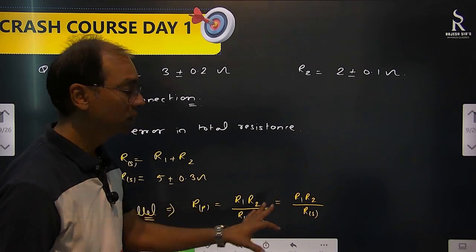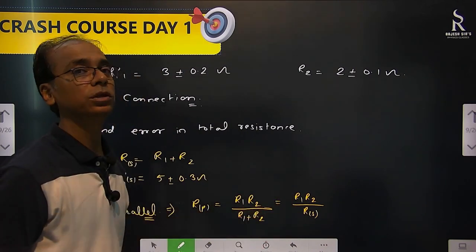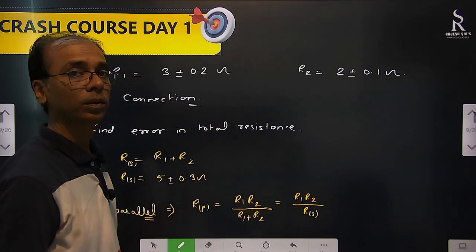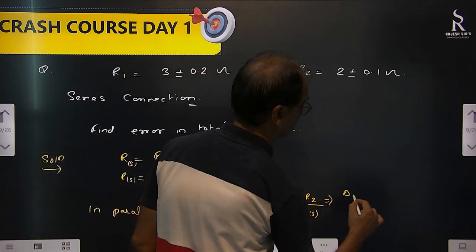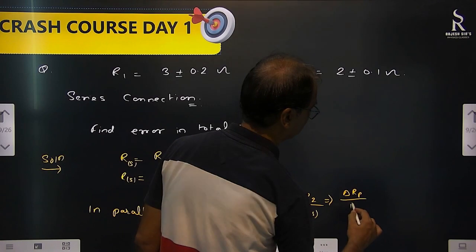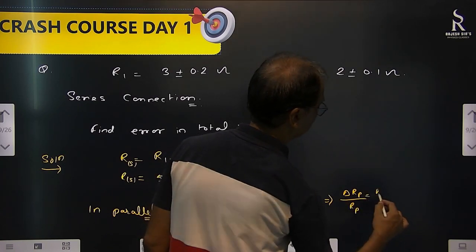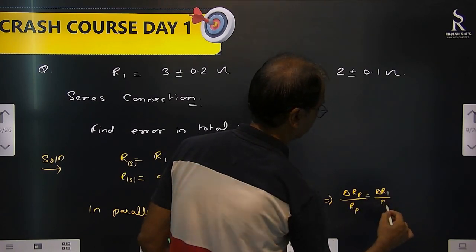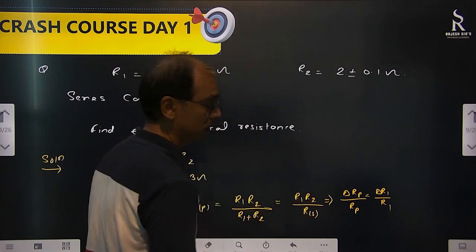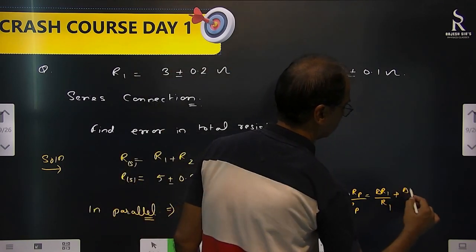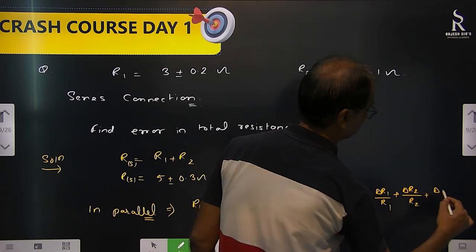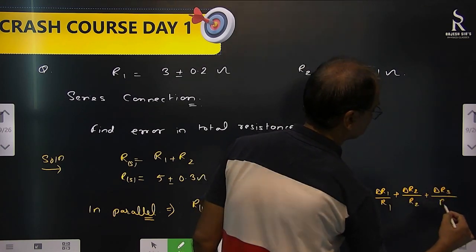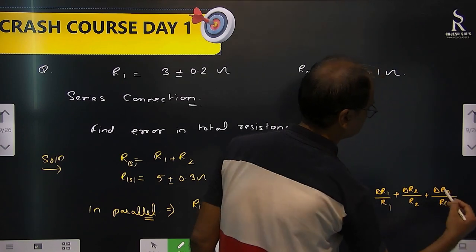Now, this is in which way? Multiplication is also there, division is also there. Then how to write that one? In terms of relative error. So, delta Rp by Rp equal to delta R1 by R1 plus delta R2 by R2 plus delta Rs by Rs. Finish. Parallel.